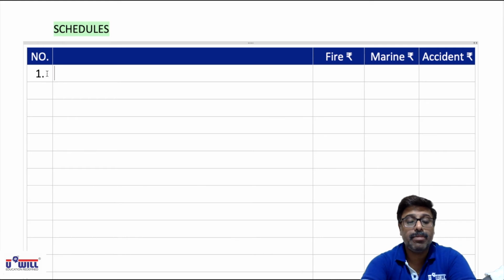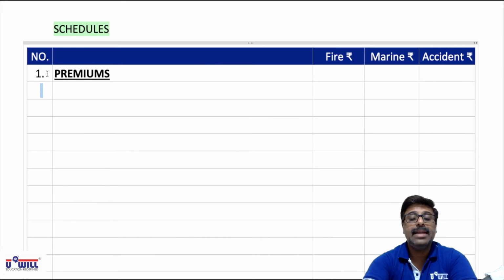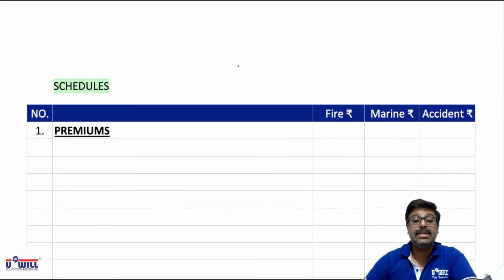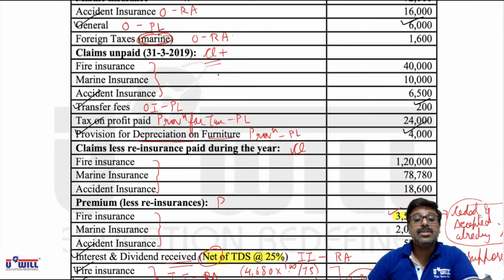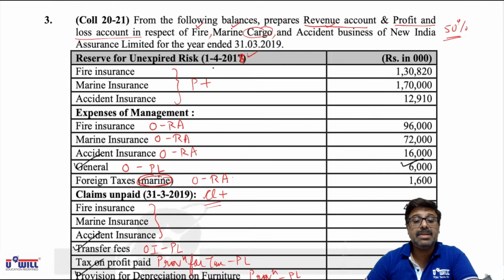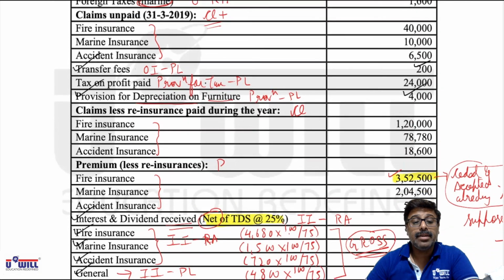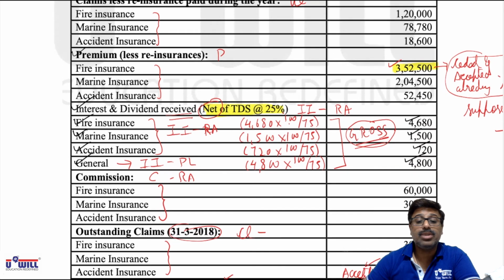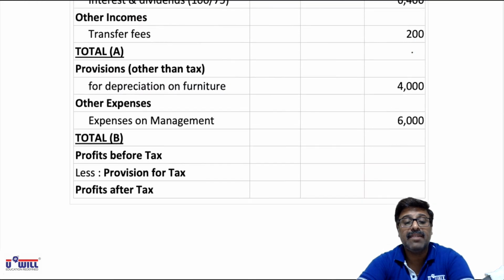First will be for premium. In that we start with P marked items. So very first we have premium income main. This is P plus, we'll take it later on. Here we have premiums less reinsurance premium. Fire is 3,52,000. So all of you write down fire 3,52,000.